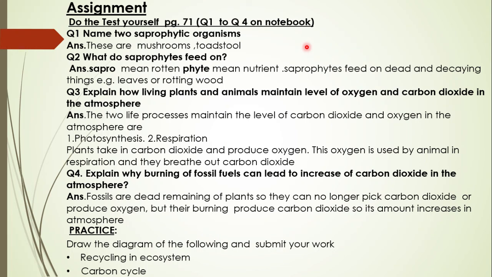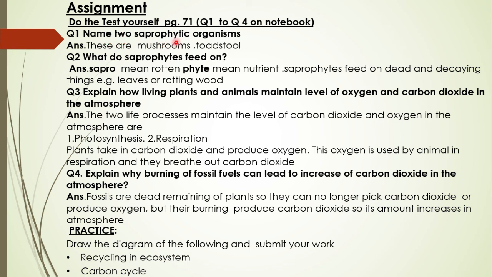So this is the end of our today's lesson. Now you have to do the following assignment. First of all, Test Yourself, page number 71, questions 1 to 4. You have to solve these questions in your notebook, a neat notebook. I'm giving you hints on how to answer these questions. You can describe in your own words also. I will appreciate those students who use their own description. Just take the hints from here.